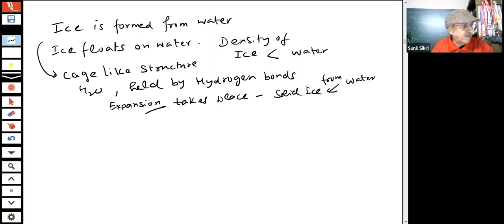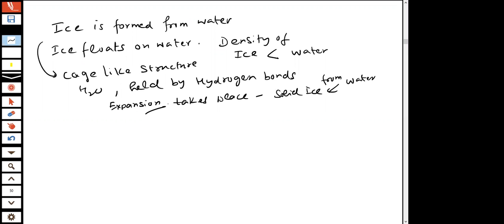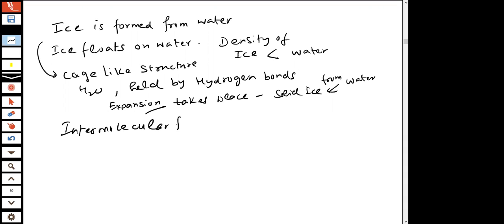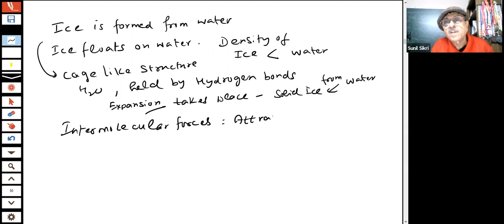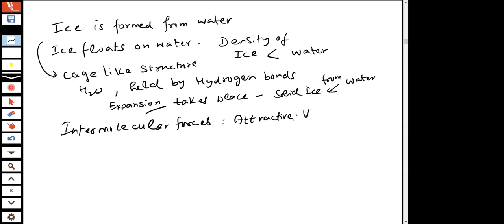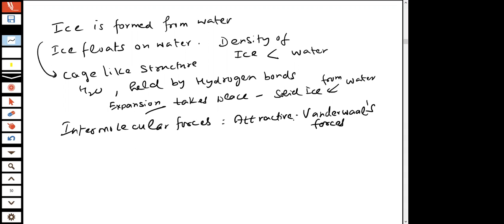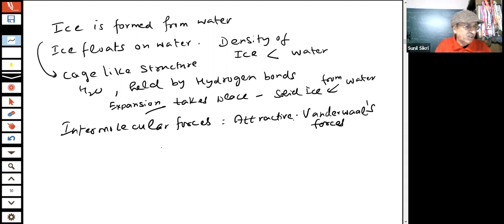Hydrogen bond is a force which is a van der Waals force, and this force is more than other forces. So in terms of intermolecular forces, which are attractive forces, they are given by van der Waals. How many have we shown you?